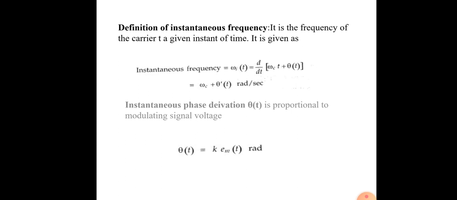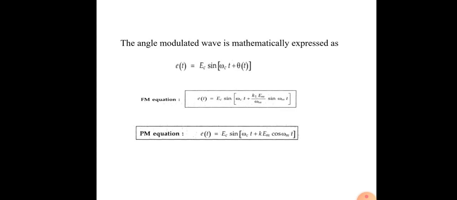That is, the instantaneous frequency omega e of t is equal to d divided by dt of omega c t plus theta of t, which we already know, so omega c plus theta dash of t. The unit is radian per second. The instantaneous pace deviation is theta of t equal to k multiplied with em of t. That is the pace deviation value.